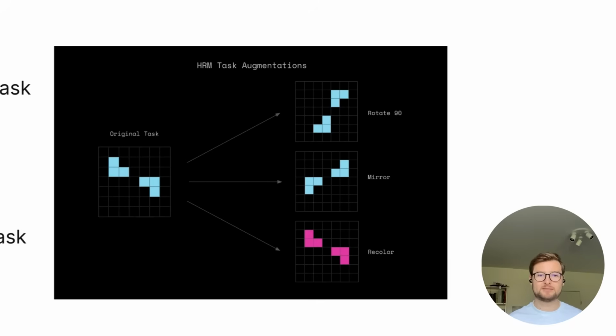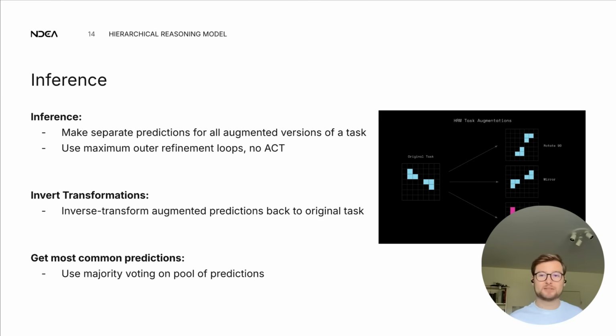Because your model has learned to deal with all of them. And then you would arrive at different predictions for the same task. And you can use the fact that these augmentations, these transformations, are invertible. So you can map them back to the original task version, basically. And then you have different predictions for the same task, which is kind of neat because then you can basically check, is there one that comes up more often? And that's exactly what they do. They use majority voting on this pool of predictions with the same model.